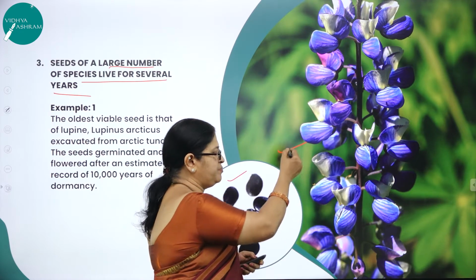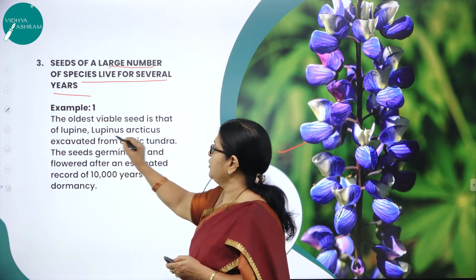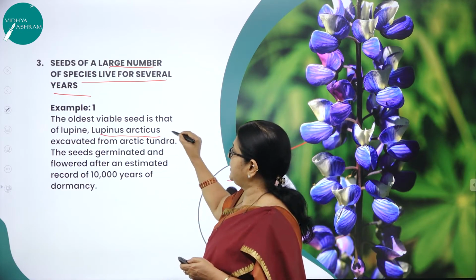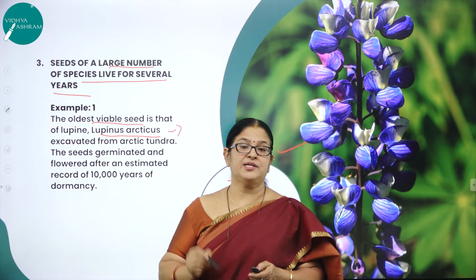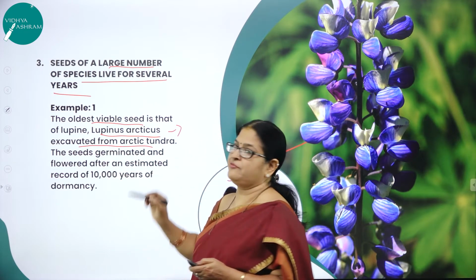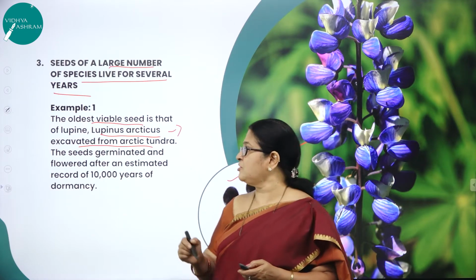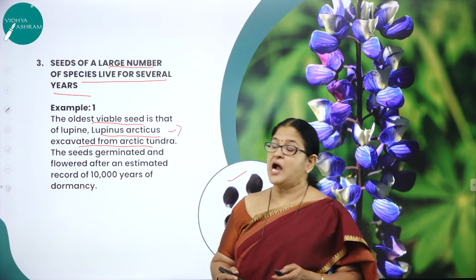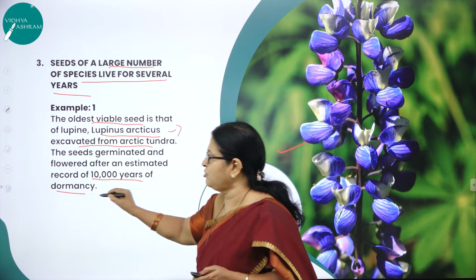So what is this picture? The blue flowers you can see in the picture are the flowers of Lupinus arcticus. What is so special about this Lupinus arcticus? This is one of the oldest viable seeds. It is one of the oldest viable seeds that was excavated from which region? Excavated from the Arctic tundra, and the seeds of this plant called Lupinus arcticus germinated and flowered after an estimated record of 10,000 years of dormancy.